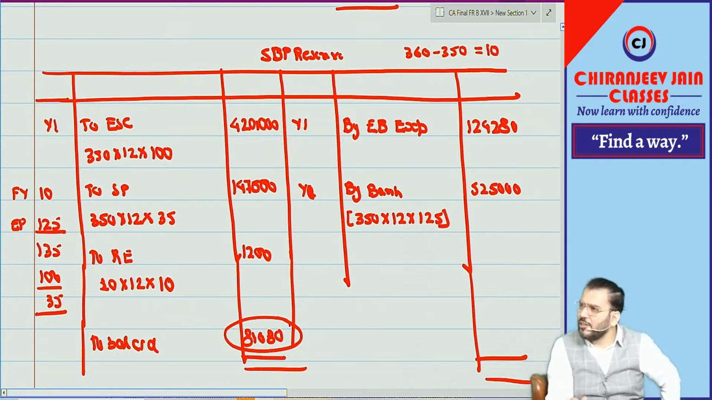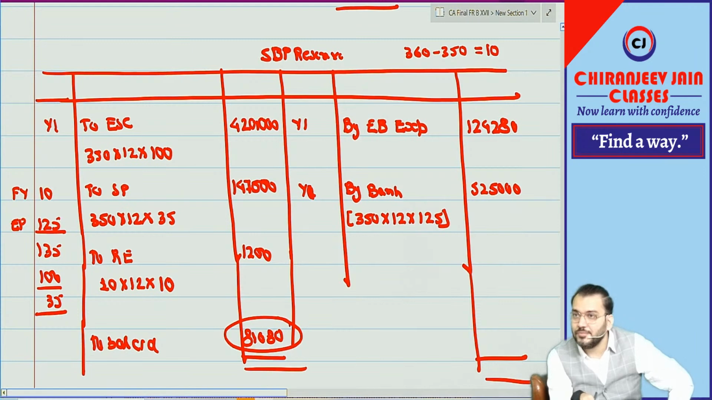Yes, second year, third year you can do by your own. Second year, group 2 will be exercised. Third year, group 3 will be exercised. This is graded vesting. Once again I am saying, it becomes a new question. Now it becomes an important concept. Till now no question was in the ICAI study material.